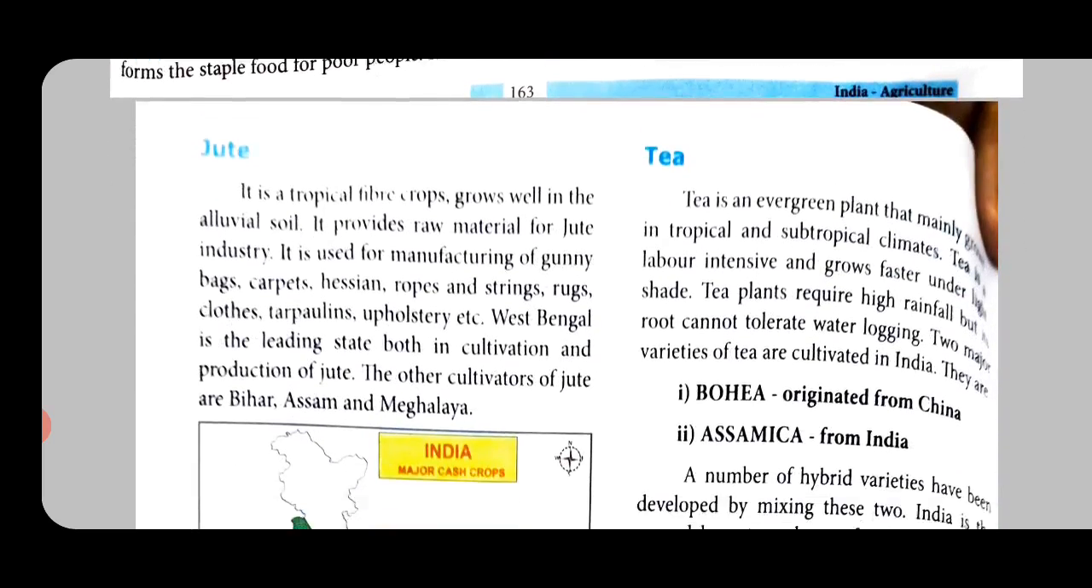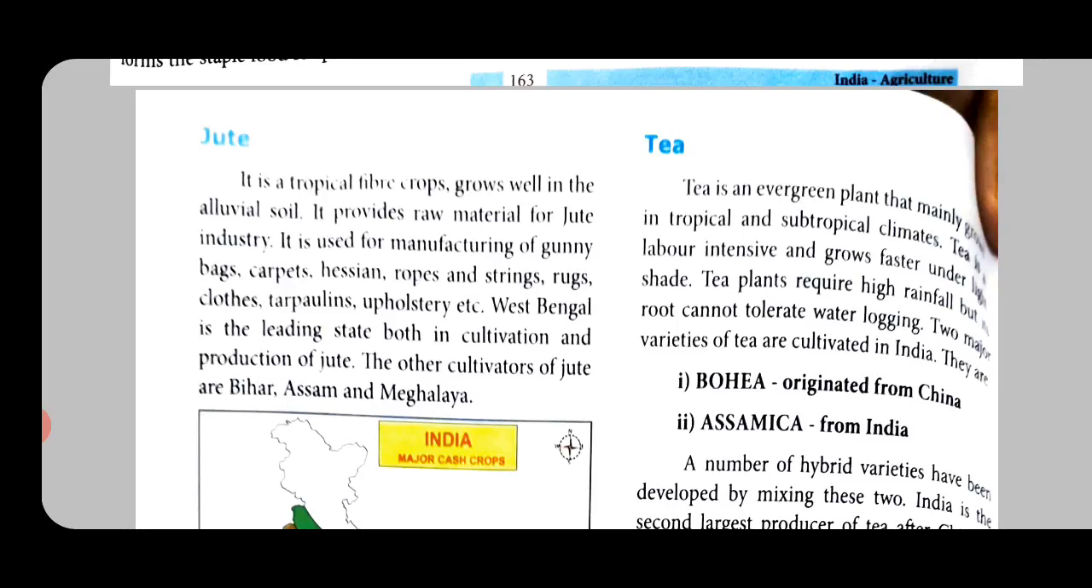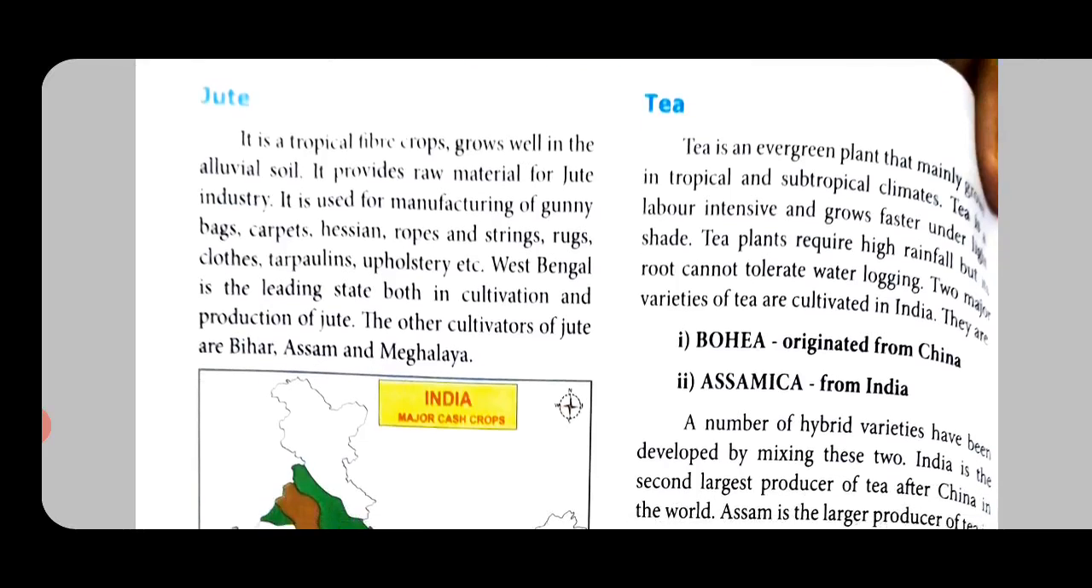Jute. Jute, I hope this is what we say kairu, that is called jute. It is a tropical fiber crop, grows well in alluvial soil.